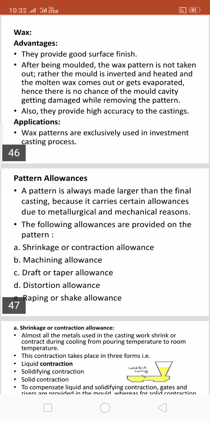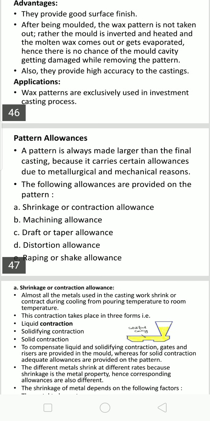For metallurgical and mechanical reasons, and to avoid defects, a number of allowances are provided on a pattern to obtain a good quality casting. The different types of allowances are shrinkage or contraction allowance, machining allowance, draft or taper allowance, distortion allowance, warping or shaking allowance. So, allowance and tolerance are the two terms used